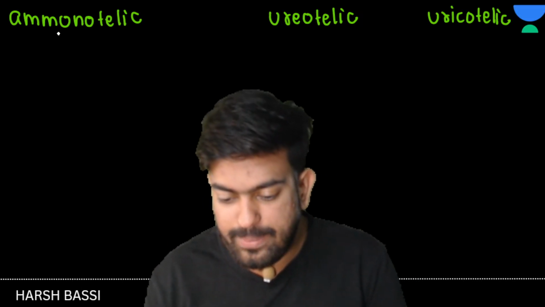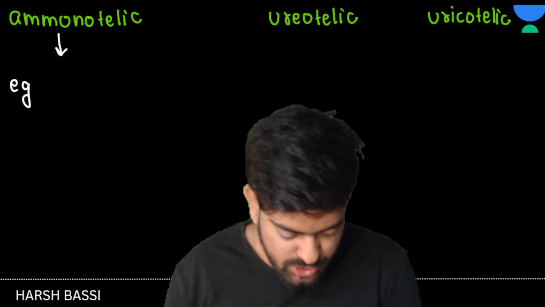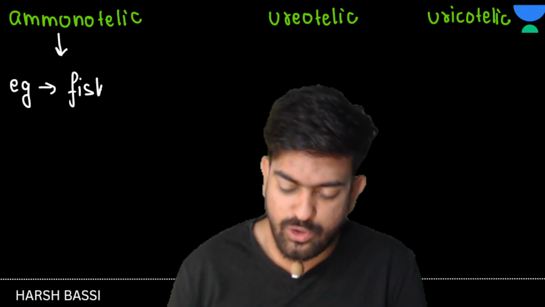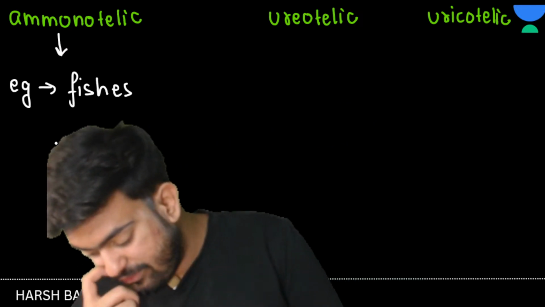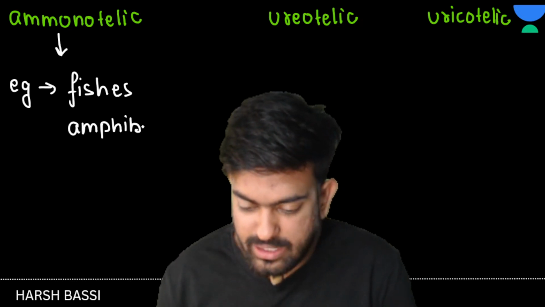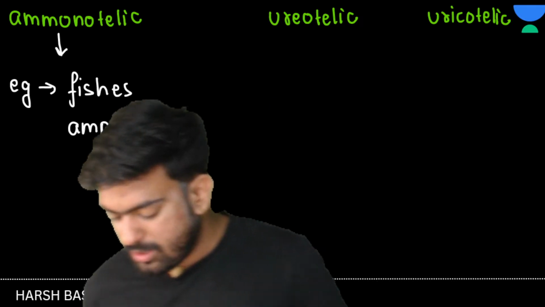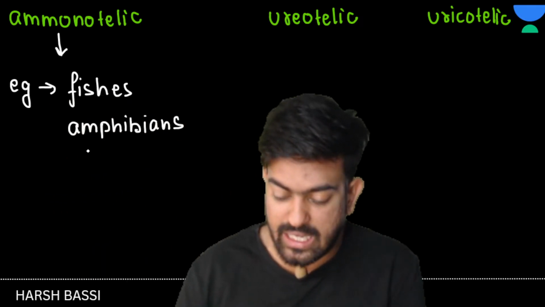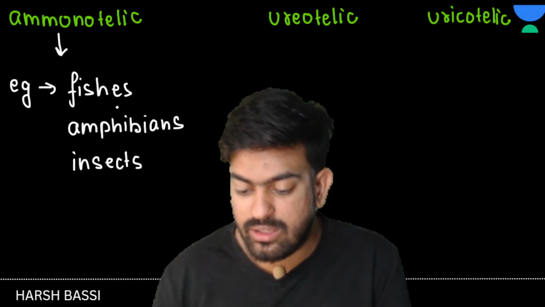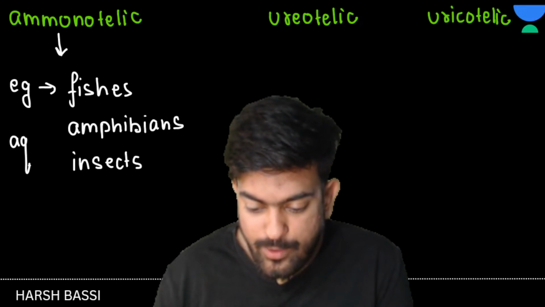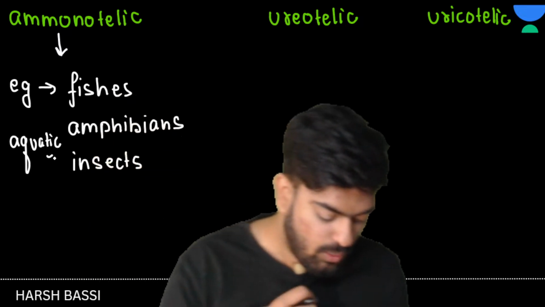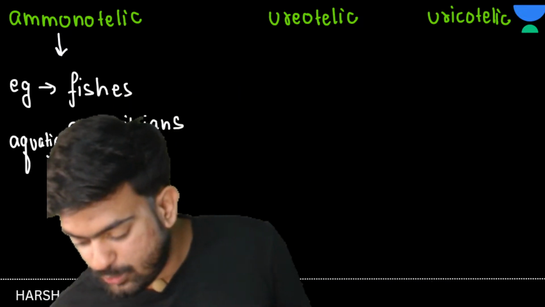The examples of ammonotelic are all the aquatic ones. Let's suppose fishes. We can also write amphibians. We can also write aquatic insects. Remember that, these are the aquatic ones only. I'm not talking about land insects, I'm talking about insects which live in water. Clear? Next we have the ureotelic.